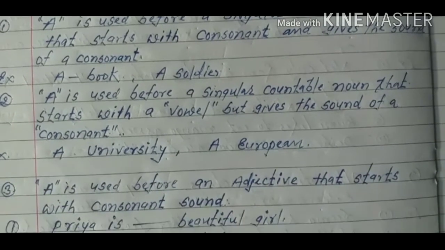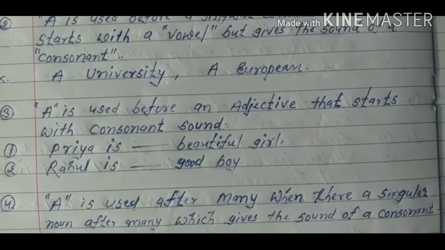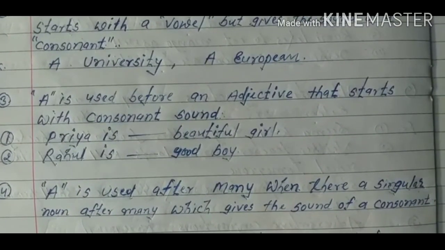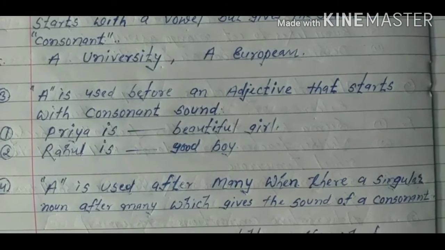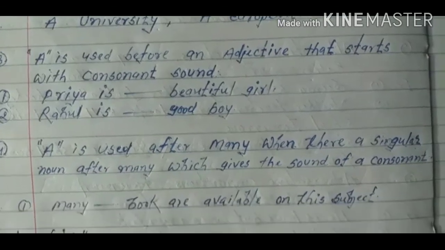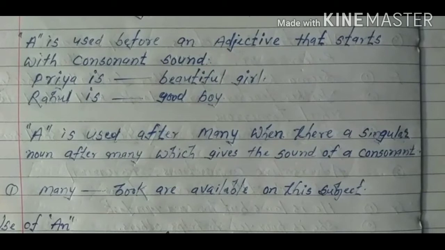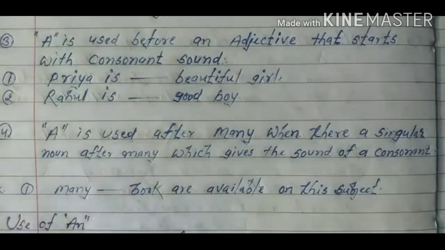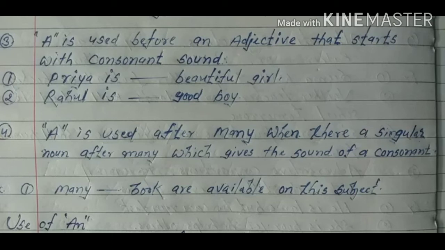Now see the third use of a. A is used before an adjective that starts with the sound of a consonant. It means if there is an adjective in a sentence and it starts with the sound of a consonant, we have to apply a before it. For example, the first one is Priya is blank beautiful girl. So here beautiful is an adjective and it starts with the sound of a consonant. That's why we have to apply a here.